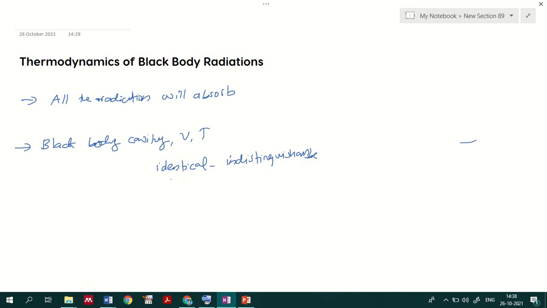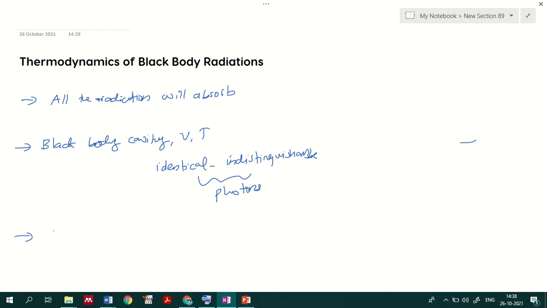These identical, indistinguishable particles we call photons. So the photons are trapped inside the black body cavity, which will be absorbing all types of radiation. We are mainly dealing with the photon here.